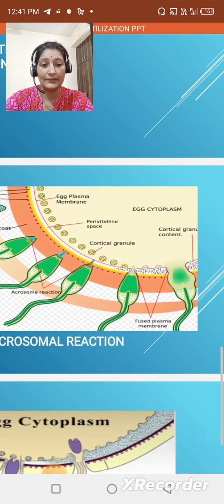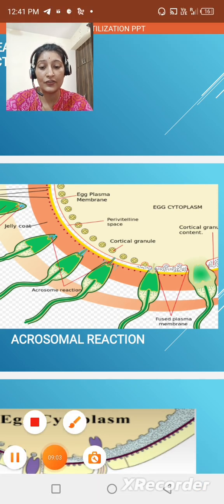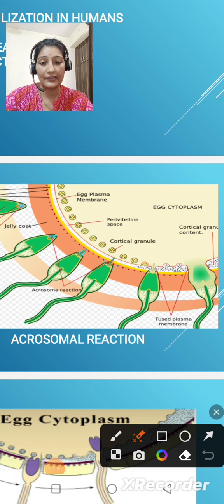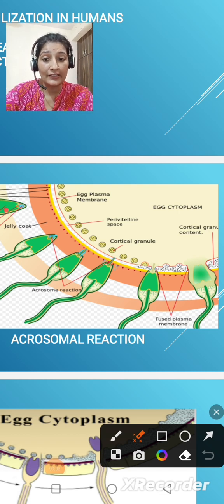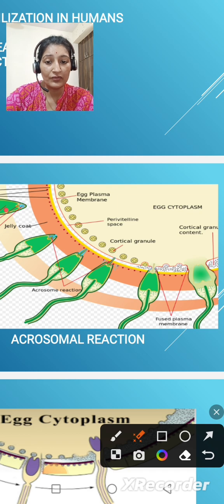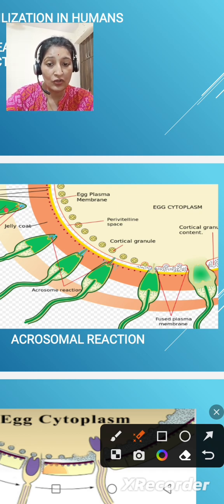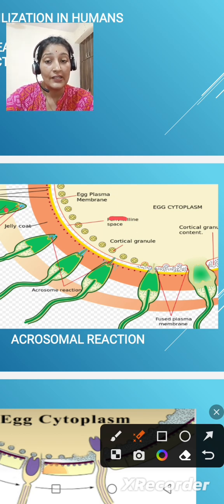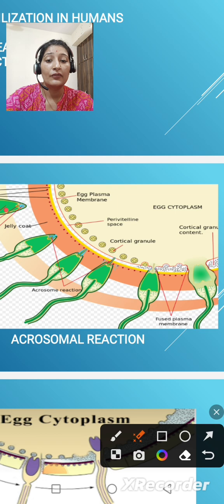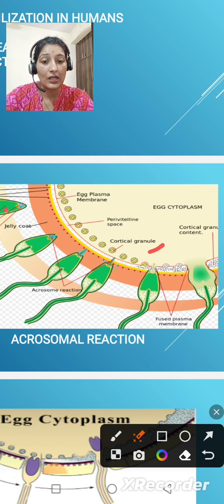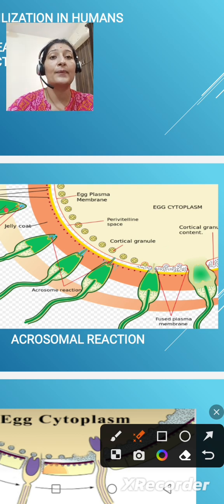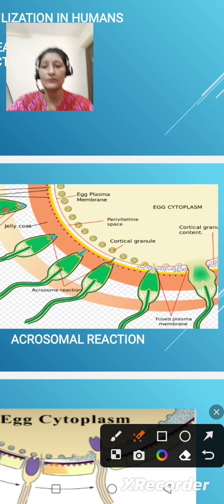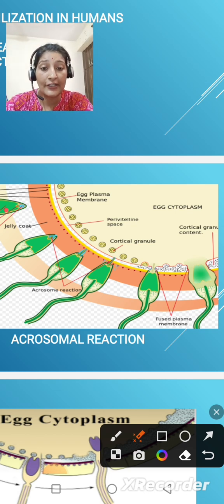As we see here in this slide, let's take a highlighter to mark it and understand it clearly. A sperm enters, moves forward, and once it dissolves the jelly coat, it comes in contact with this perivitelline space. Now, when the sperm touches the perivitelline space, the cortical granules, which are present in the cytoplasm of the egg, come into play.